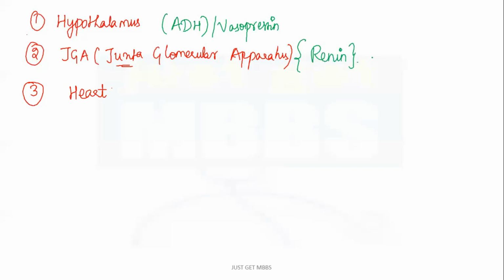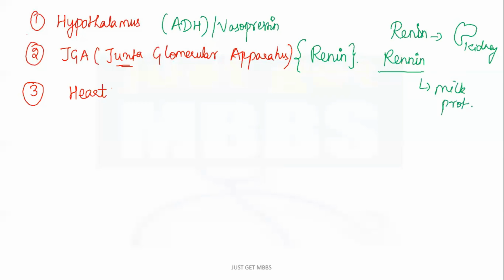Here I would like to add one more point. In our body, we have two renins. In English, you would have learned something called homophones: same sound, different spelling. Same thing. This renin is with respect to kidney function, and the other renin is with respect to digestion. It helps in digestion of milk proteins. This is extra information.